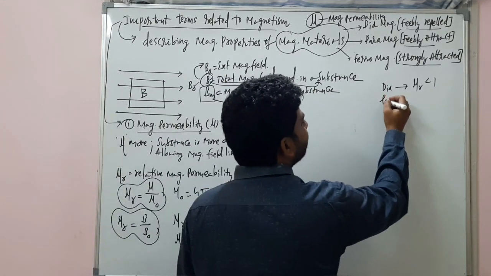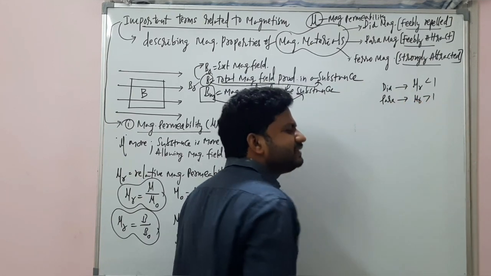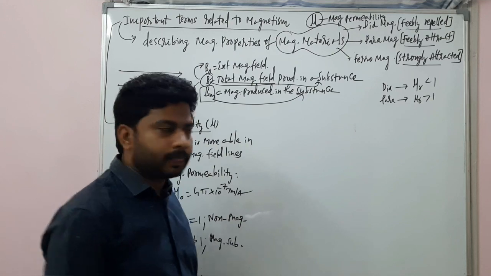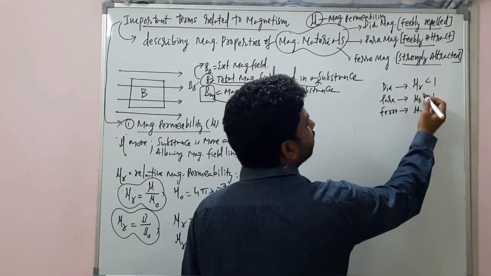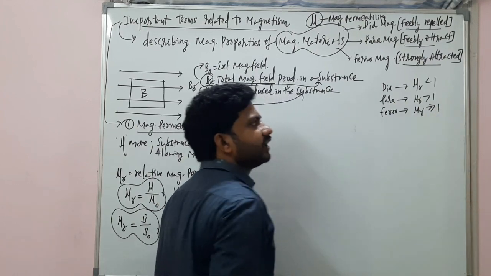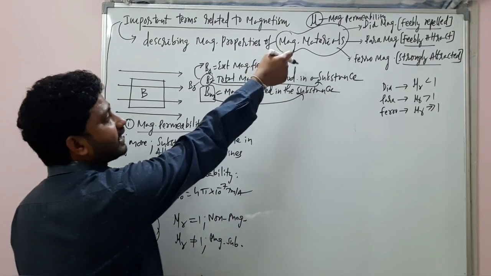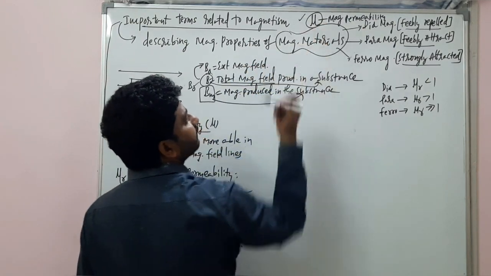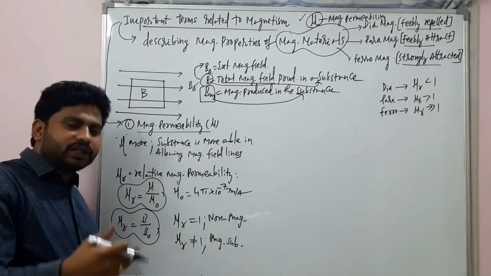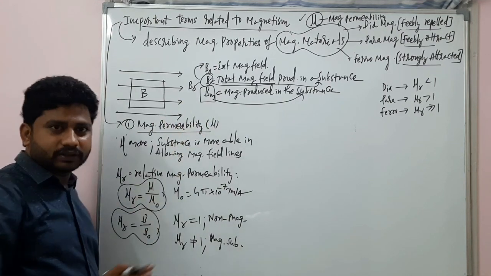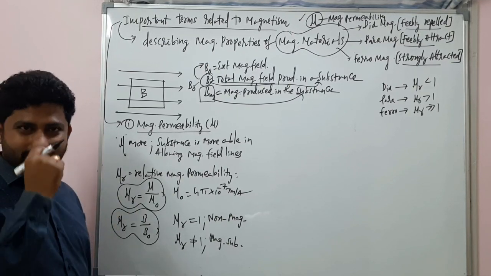In the case of paramagnetic substances, your mu r will be just greater than 1. In the case of ferromagnetic substances, the relative permeability values are far greater than 1, right? It depends on these values only. The basic classification has taken place, and that's what I've told you here. Now actually, most of the students will leave the topic because they feel that it is difficult. There's no difficulty involved in it, right?